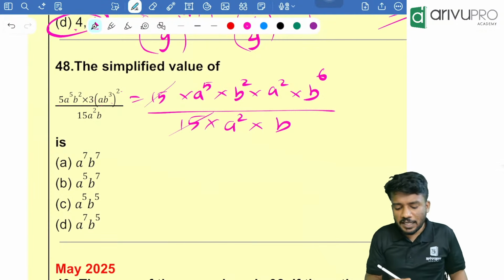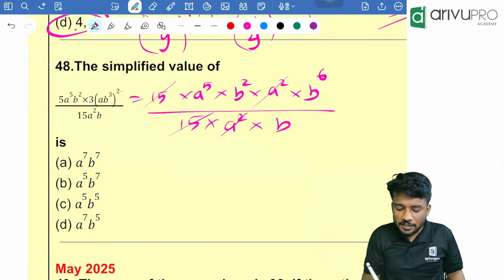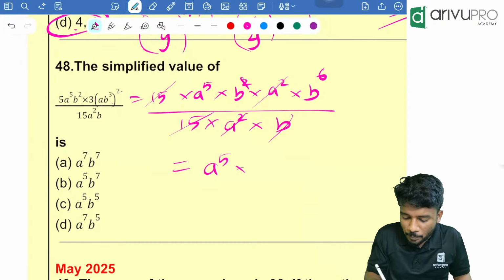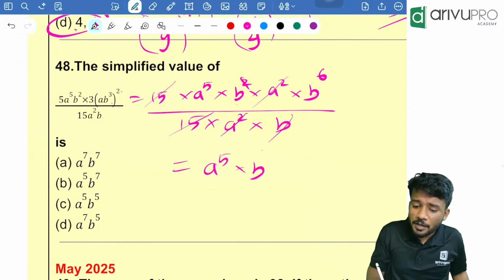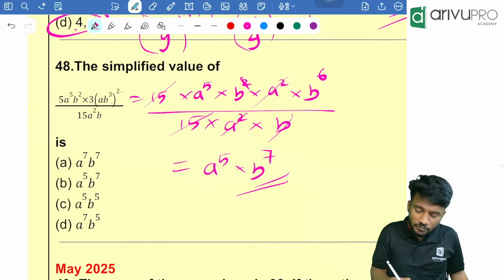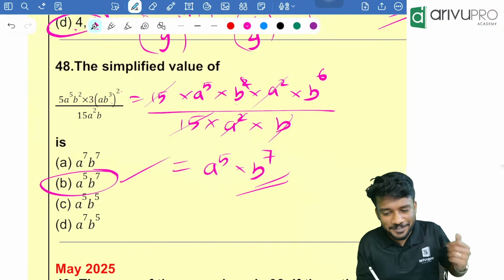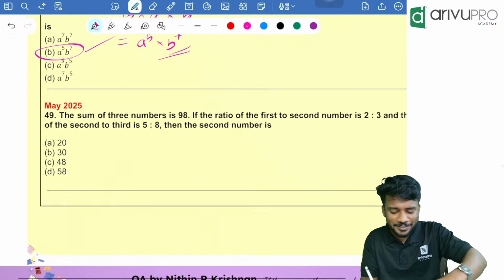People, 15 cancels. Then a square cancels. One of the b and one of the b got cancelled. What remains? A raised to 5 into b raised to 6 is nothing but b raised to 7. A raised to 5 into b raised to 7 is the answer. Option B is your answer. I hope that you got the answer.